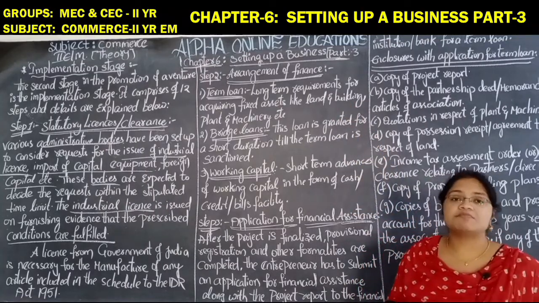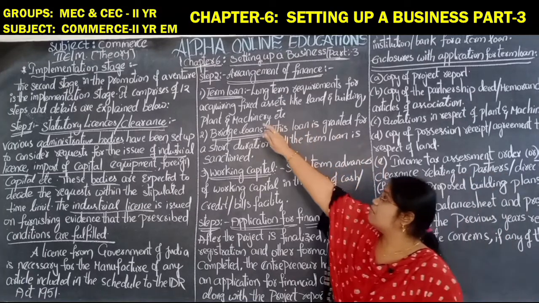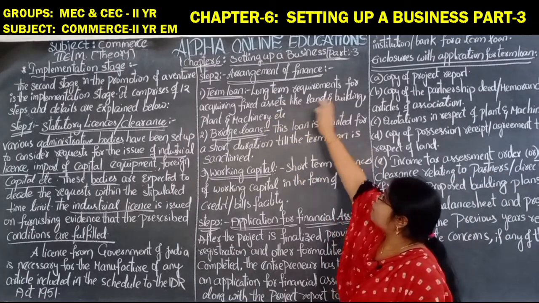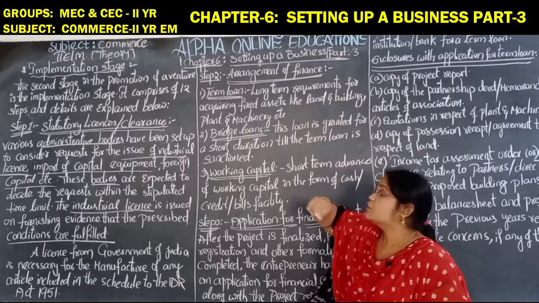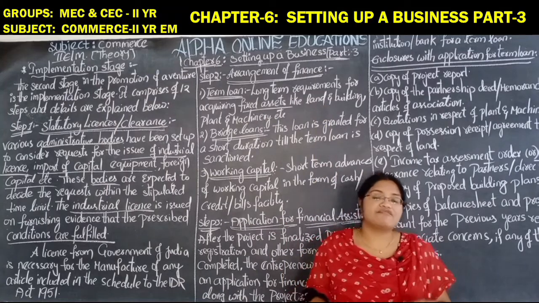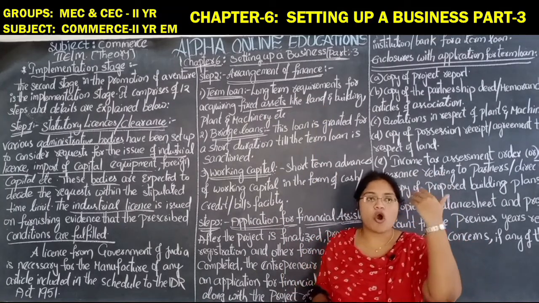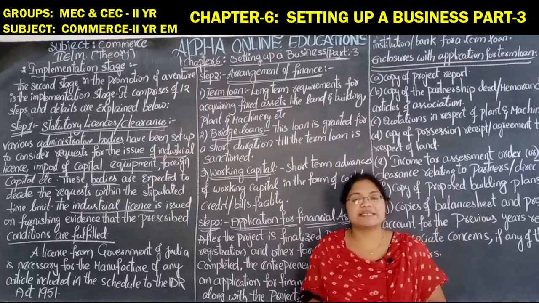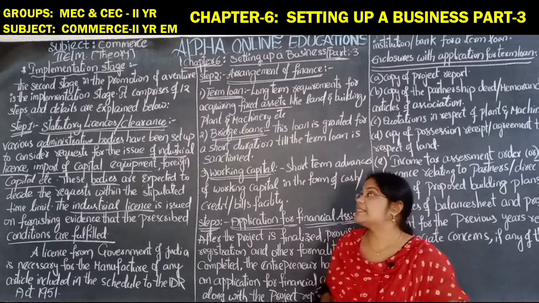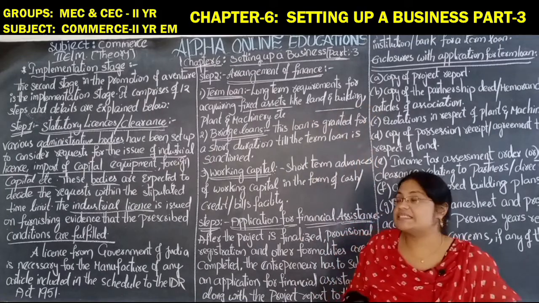Now the finance requirement has to be fulfilled. First, the term loan, a long-term requirement for acquiring fixed assets. Term loans are taken to purchase fixed assets, meaning those assets which are used for a long period of time, such as land, building, and plant and machinery. These are all fixed assets.